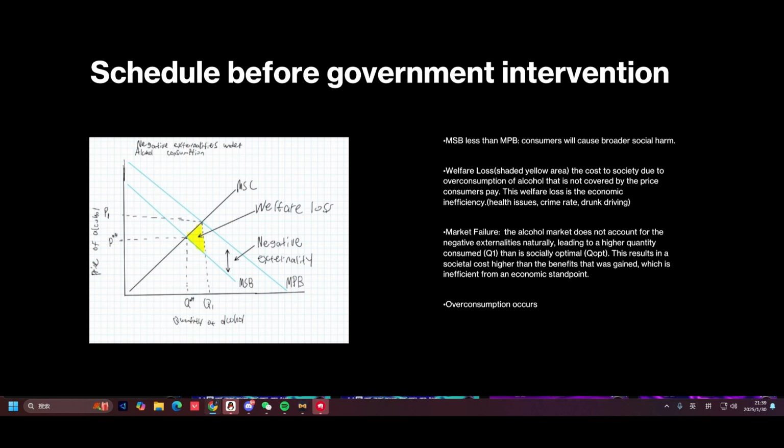And why does overconsumption happen? Because in the graph, the quantity of alcohol consumed, Q1, is higher than the socially optimal quantity, which is QOPT. And this happens because the market price, which is our P1, that consumers pay only reflects the marginal private benefit and ignores the higher marginal social costs. That includes negative externalities like health and social issues.